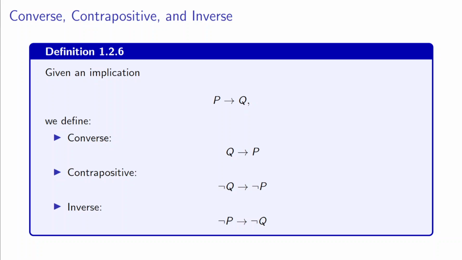So the converse of if P then Q is if Q then P. The contrapositive is if not Q then not P. And the inverse is if not P then not Q.